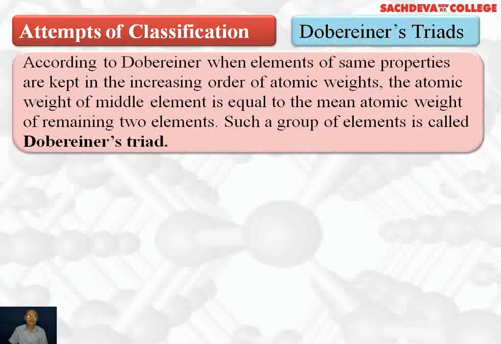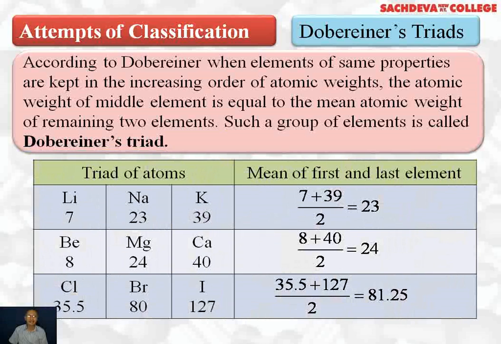According to Dobereiner, when elements of similar properties are kept in the increasing order of atomic weights, the atomic weight of middle element is equal to the average or mean atomic weight of remaining two elements. Such a group of elements is called Dobereiner triad. These are the examples of triad: lithium, sodium, and potassium. Atomic mass of lithium is 7, sodium is 23, potassium is 39. The average of 7 and 39 comes out to be 23, which is atomic weight of middle element sodium.